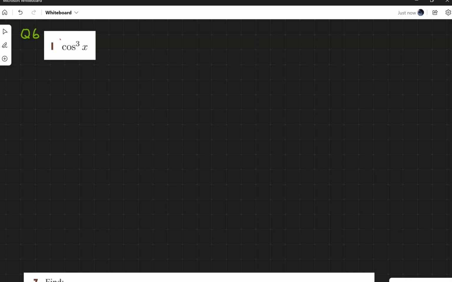Okie doke, so we want to integrate cos cubed. We don't have a rule for that, and we can't just let it be u equals, because that won't really work. So we can break it up. We know that we can break this up to cos x times cos squared, and then we've got some choices, because for cos squared,